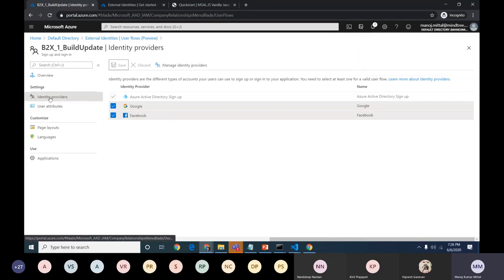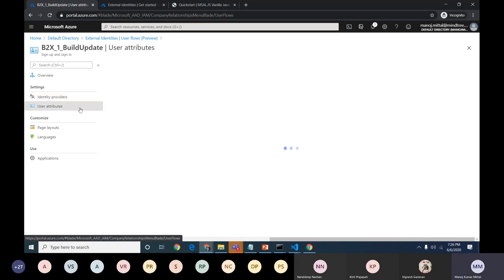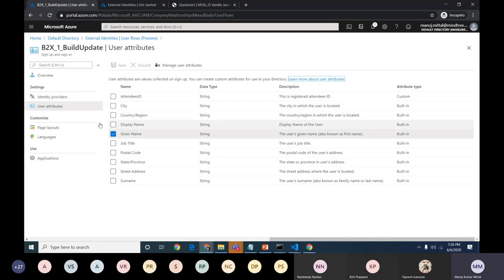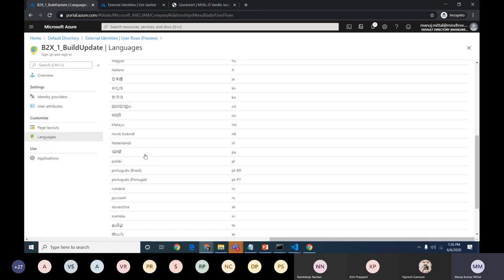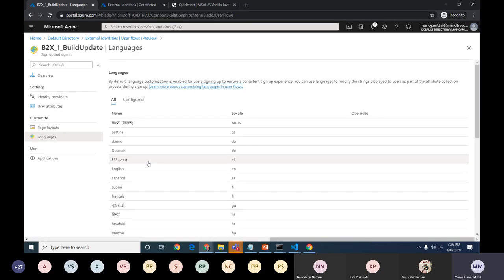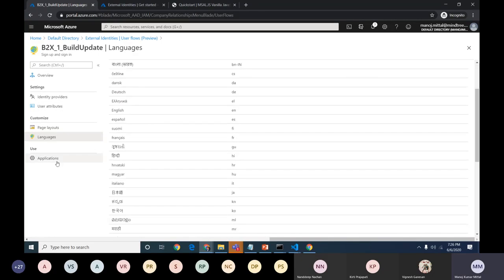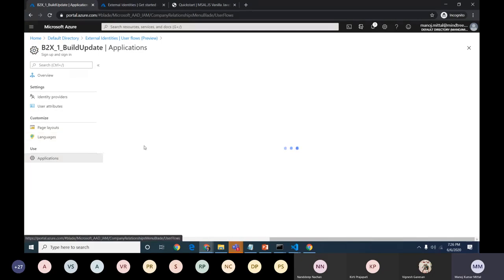So let me go back again. This is the user identity provider. Here we can define our own custom user attributes. We can define the page layouts. We can define our own languages. Currently, I think more than 23 languages are supported here.